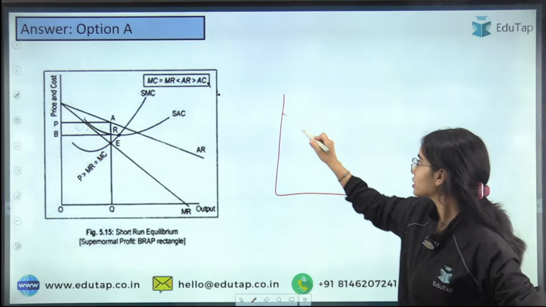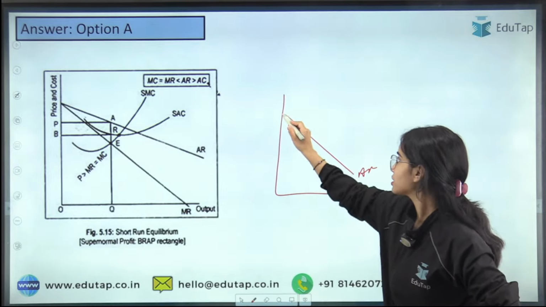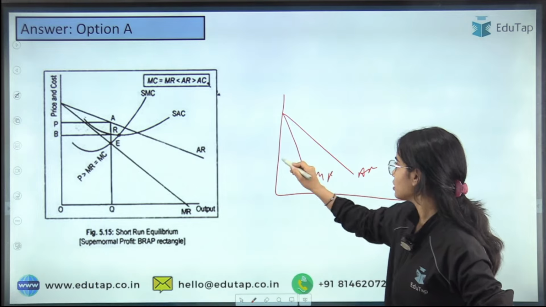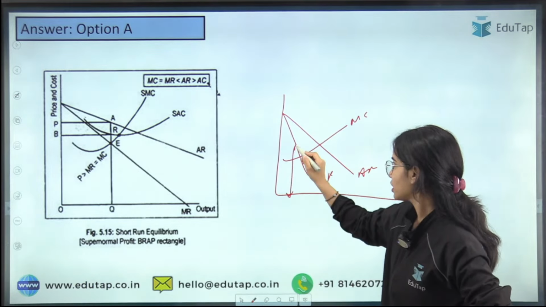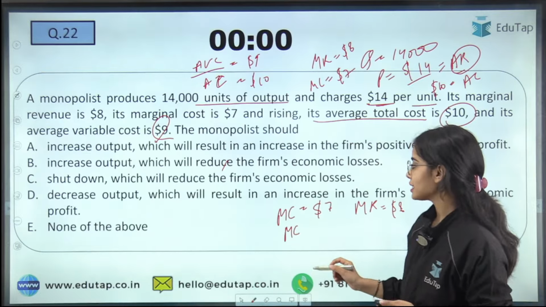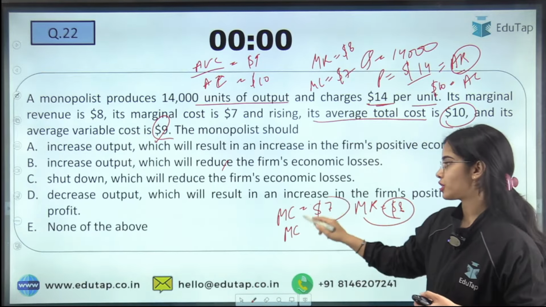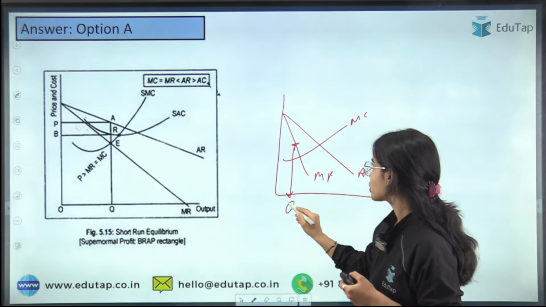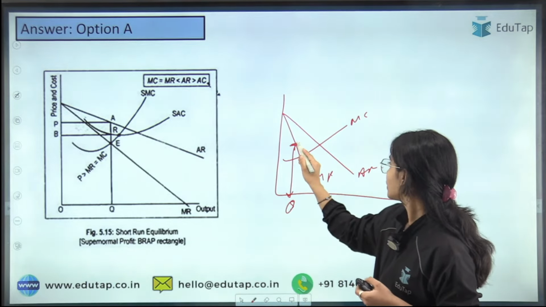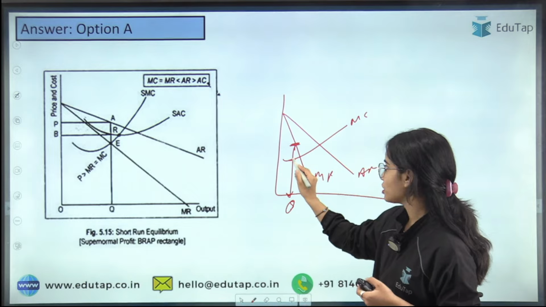Let me draw. This is the average revenue, this is the marginal revenue, and this is the marginal cost. Now you are producing at this level, a lower quantity, because your marginal revenue is higher than the marginal cost.